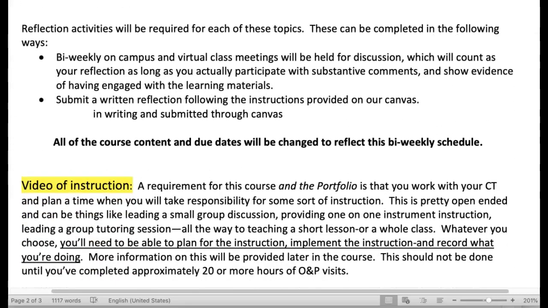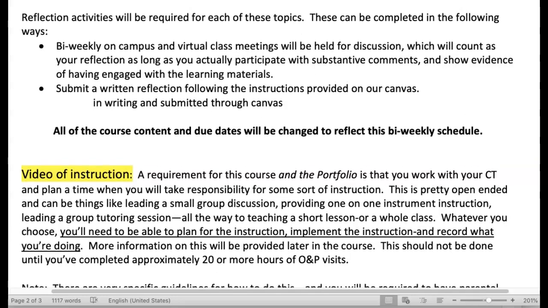Now, based upon conversations that I had with your classmates who participated in either the on-campus or the virtual meetings, I have found that there is a lot of interest in coming to campus and having discussions on campus or participating virtually as well. So I am going to require reflection activities for the topics that I'm assigning, but you can complete these in a variety of ways.